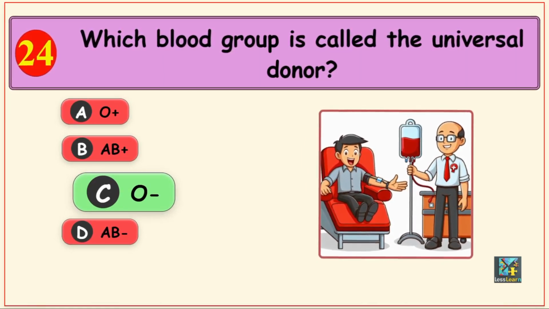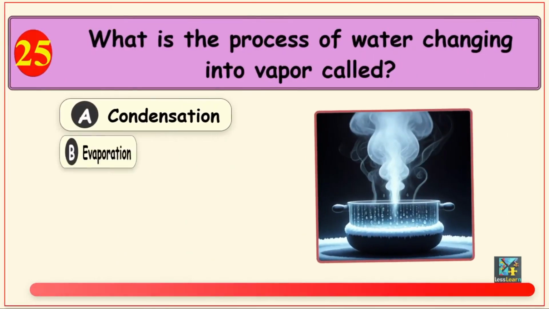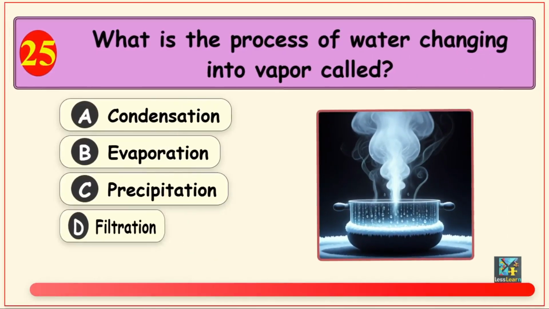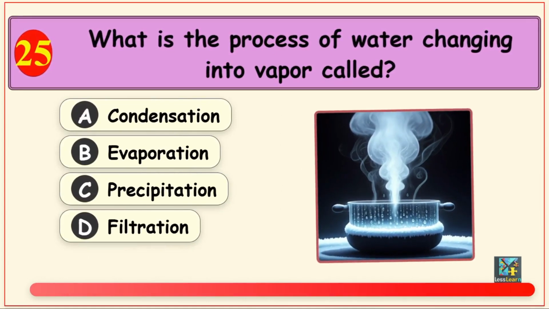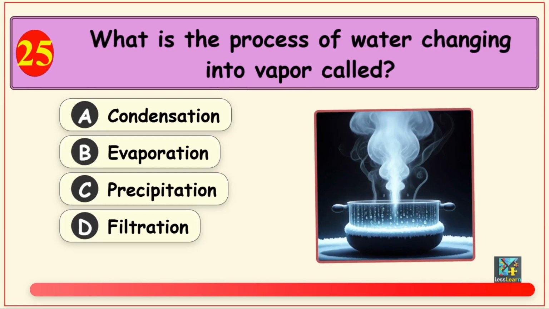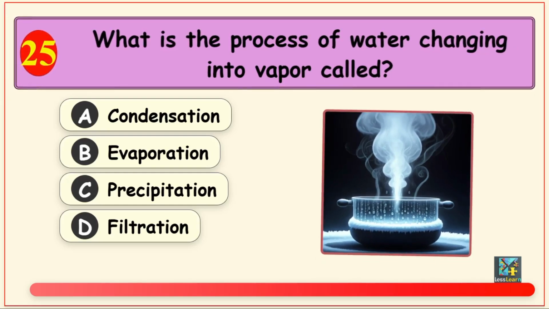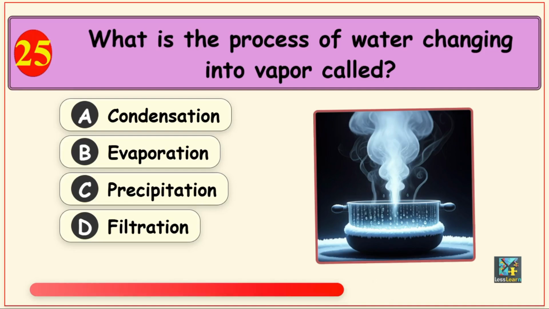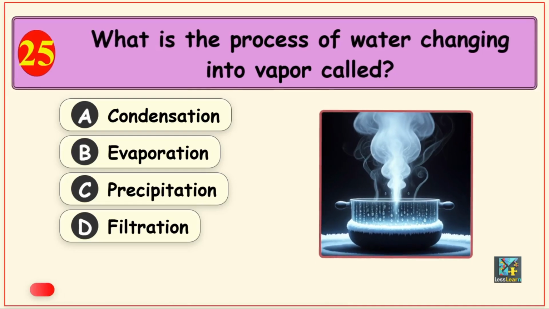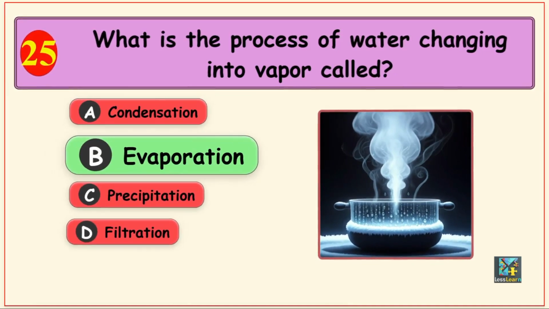Next up, what is the process of water changing into vapor called? Options are option A, condensation, option B, evaporation, option C, precipitation, and option D, filtration. The right answer is option B, evaporation.